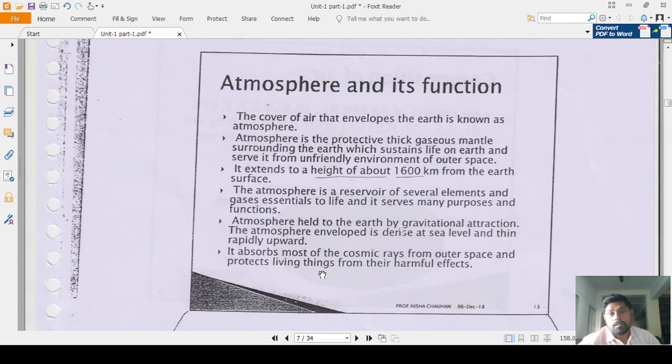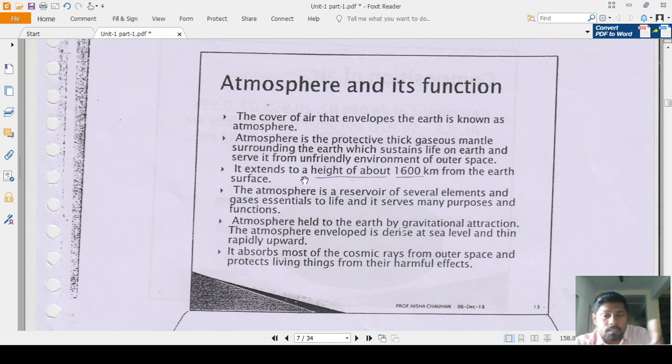So what is the atmosphere and what is its function? The cover of air that envelops the earth is known as the atmosphere. That is the definition of the atmosphere, and you must remember it. This atmosphere is subdivided into four subdivisions. The atmosphere is the protective thick gaseous mantle surrounding the earth which sustains life on earth and saves it from the unfriendly environment of outer space.